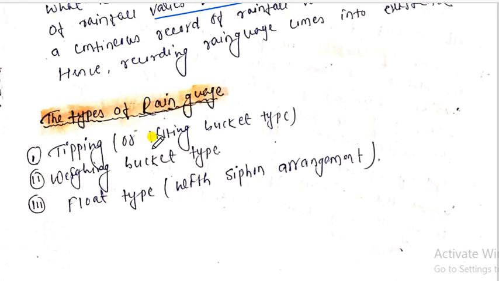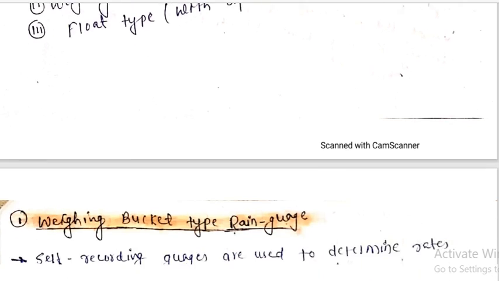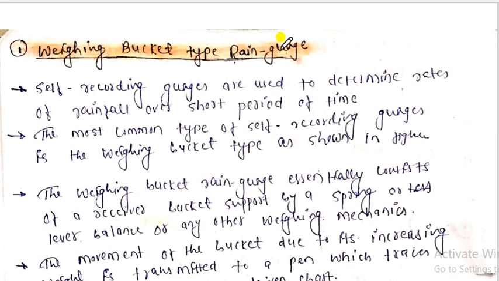That is tipping, or it is also known as tilting bucket type. Similarly, wedging means wedging bucket, and the float type with the siphons arrangement. So let's talk about all these types. It is very easy to understand. Once you understand, you can write it in your own way.